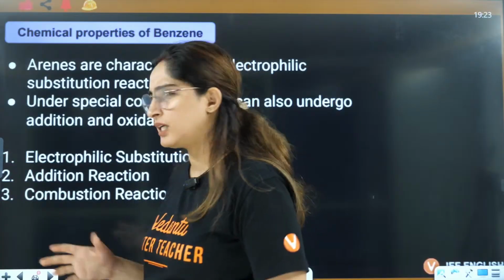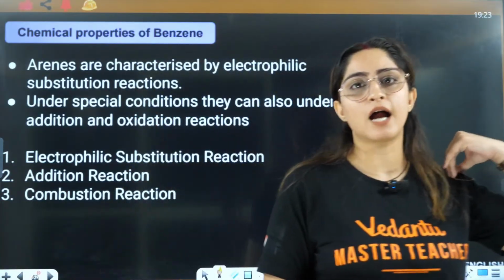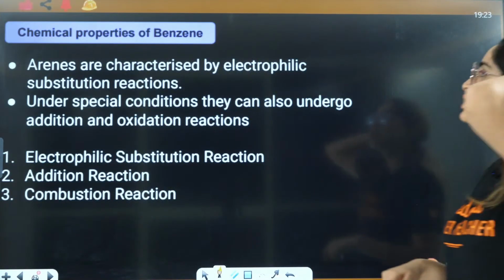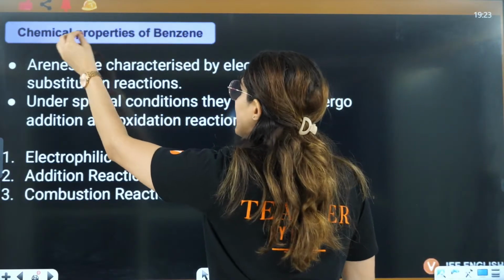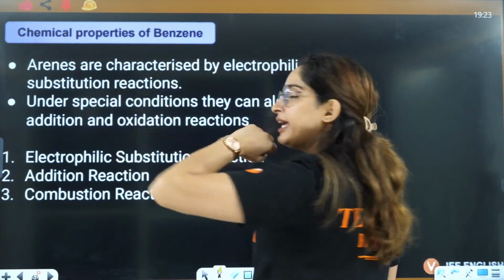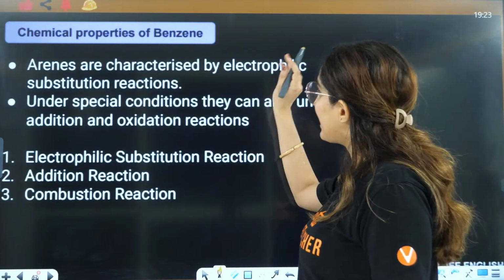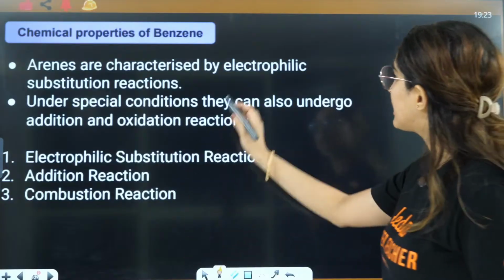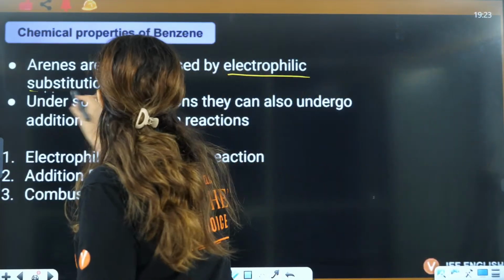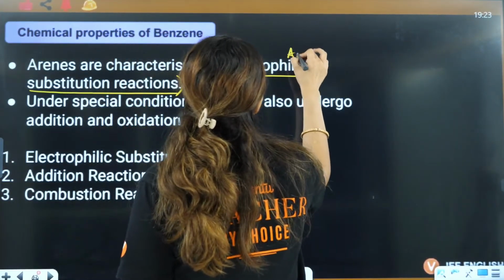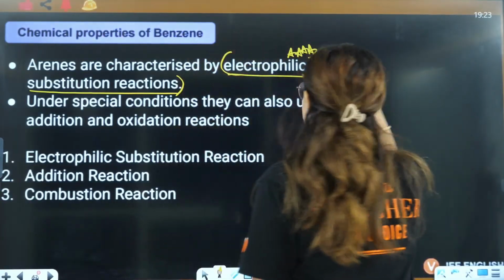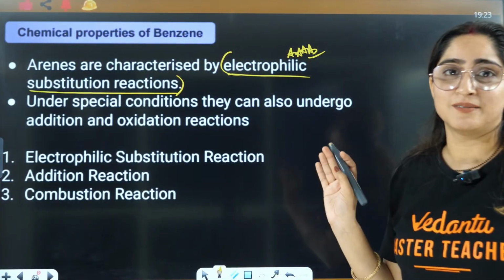In the end, I think in the next 10 to 15 minutes, we'll start doing the PYQs, right? So, chemical properties of benzene. Arenes are characteristic. Arene means aromatic benzene only. Arenes are characterized by electrophilic substitution reaction. They are the most famous reaction of aromatic compounds that you will see in every other chapter.